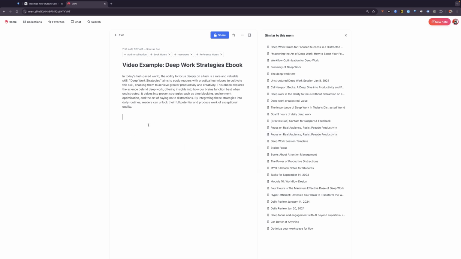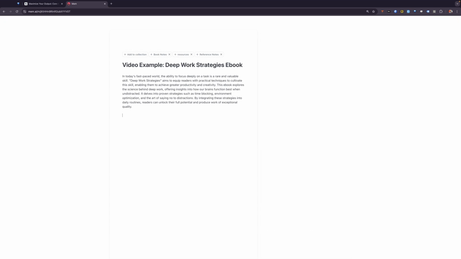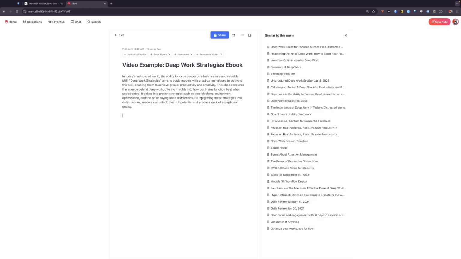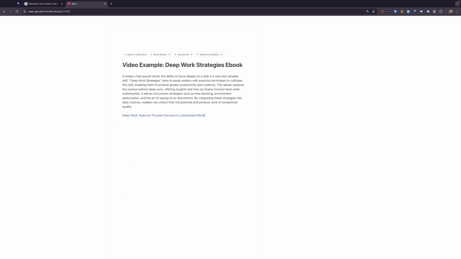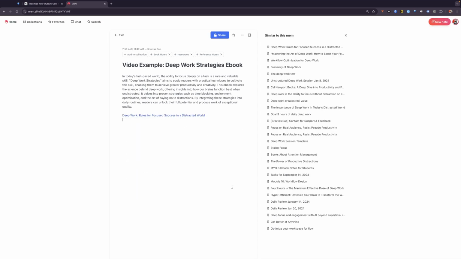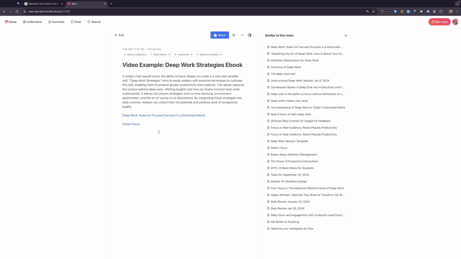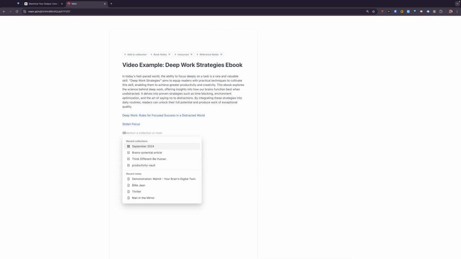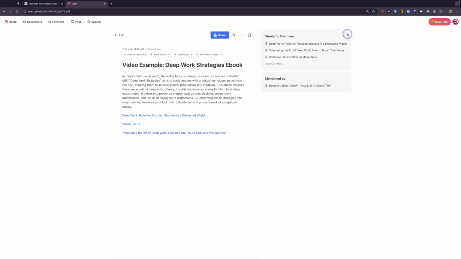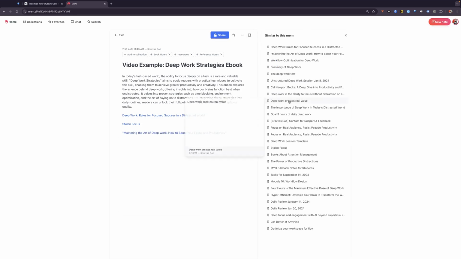We have all these different notes on the sidebar. So I'm going to add links to this note, and the number of similar mems on the sidebar will start to increase. So you can see that this will keep increasing as you add more notes. We're going to keep putting different notes in here. What you can see here is that basically it's associating anything related to this concept of deep work. Let's say that we close this right now. So you can see here the number has gone up. It goes up to 25 more.